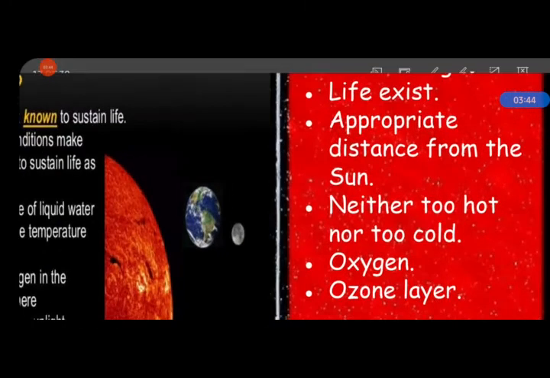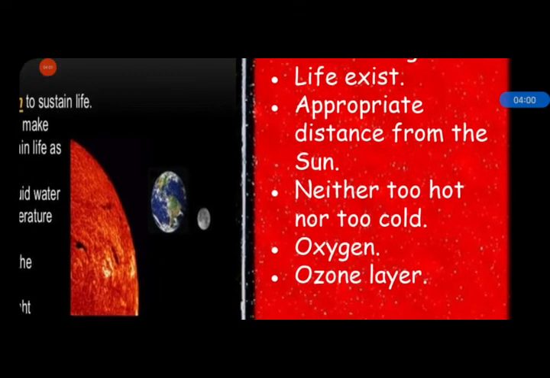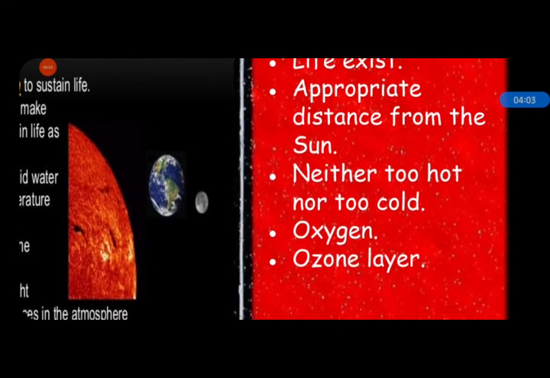Like the sun provides heat and light, and living beings can survive here. Meaning life exists on Earth because the conditions on the Earth are suitable to live, and appropriate distance from the sun, neither too hot nor too cold, and presence of oxygen and ozone layer. The atmosphere has a protective ozone layer that keeps us safe from the harmful ultraviolet rays of the sun.